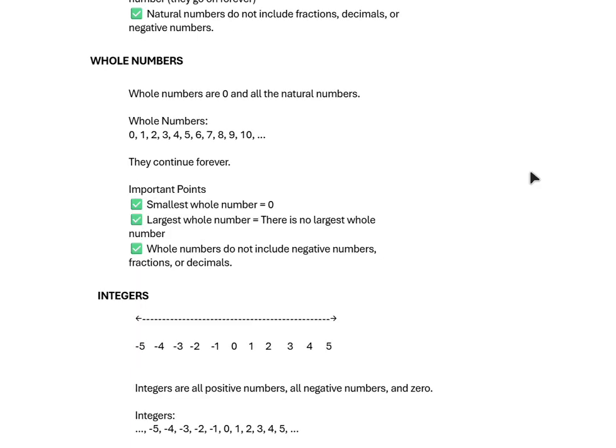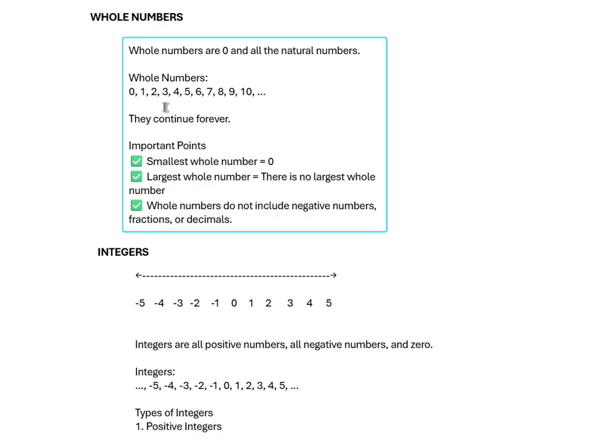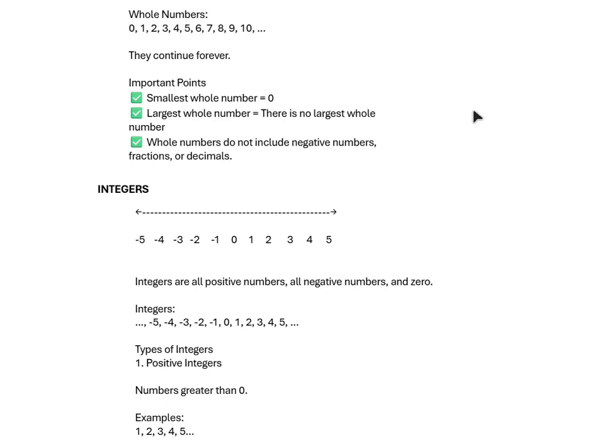Next one, whole numbers. Whole numbers include 0. The definition is: whole numbers are 0 and all the natural numbers. Example: 0, 1, 2, 3, 4, and so on. There is no endpoint for whole numbers either.